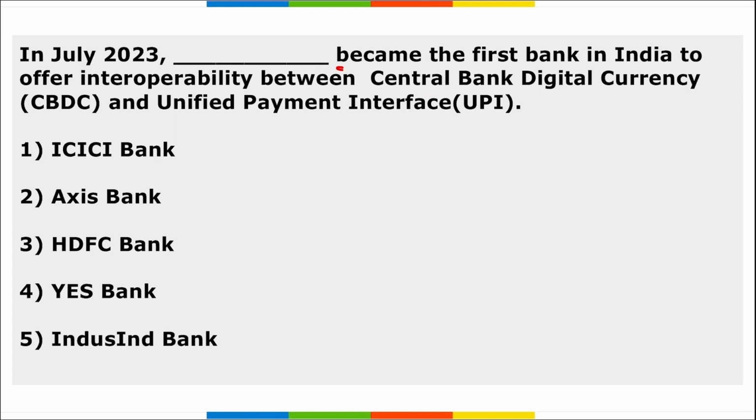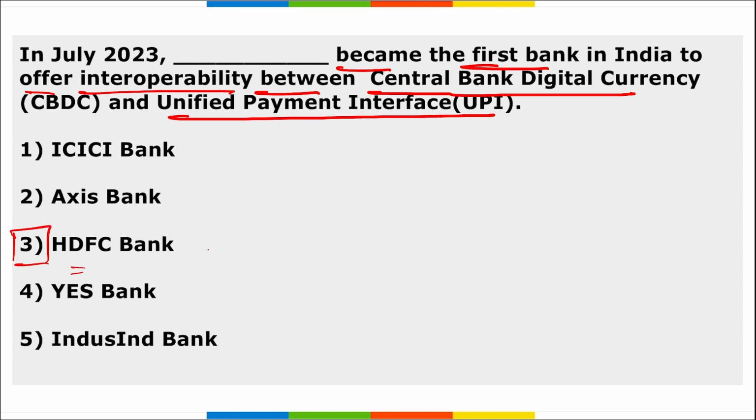Next, which bank became the first bank in India to offer interoperability between central bank digital currency and unified payment interface? It is HDFC Bank, correct? They are the largest private sector lender in India.